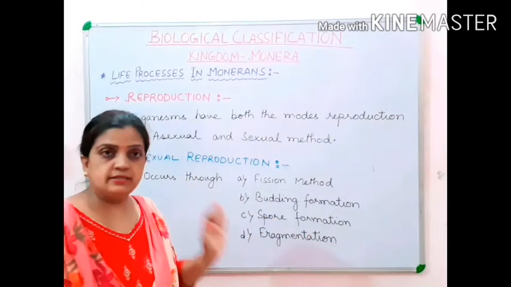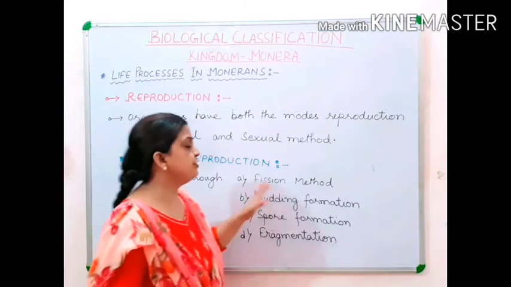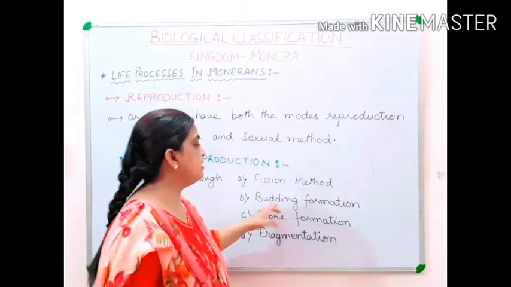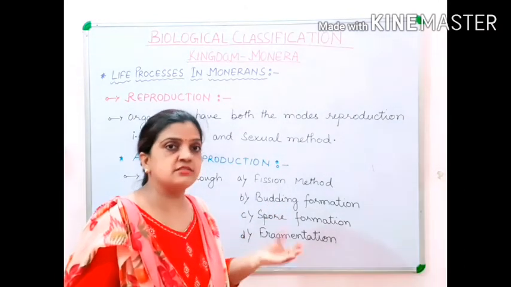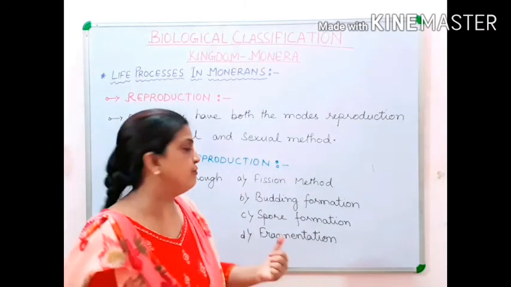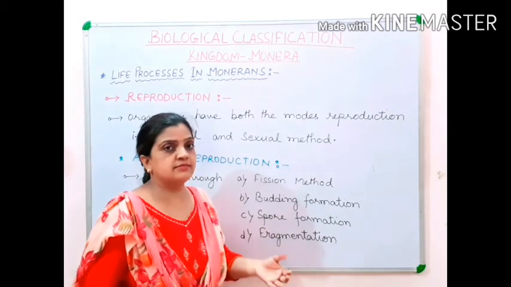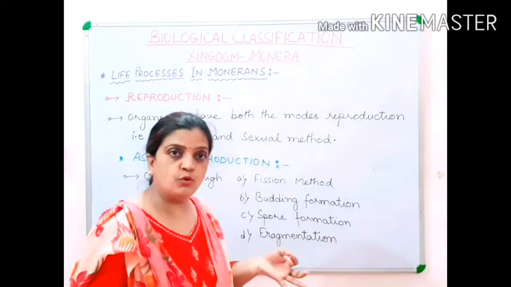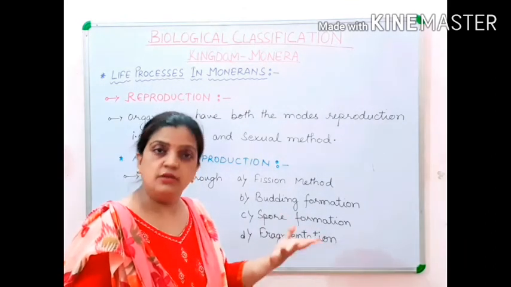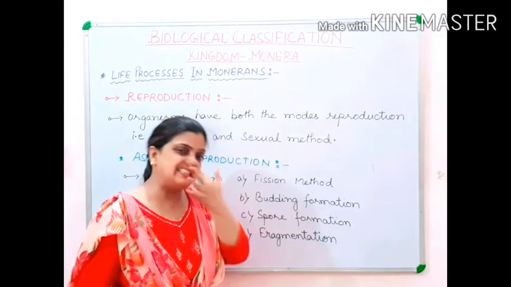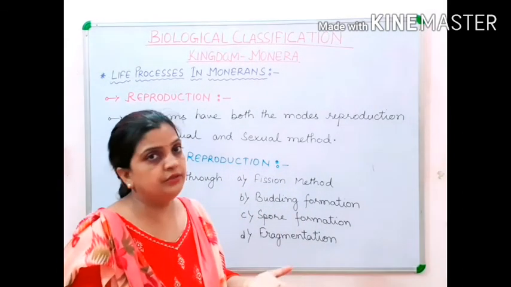But in a simple form: fission is dividing the organism into two parts. In budding, a small extra outgrowth occurs which develops into a new offspring. In spore formation, many organisms have many small spores, and those spores develop into new organisms. In fragmentation, the body divides into many parts and then they develop into new organisms.